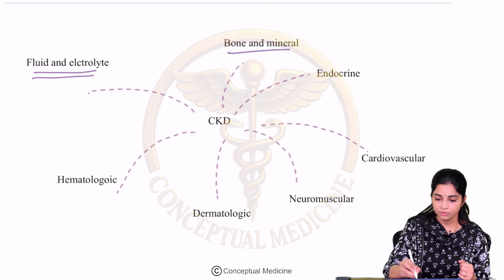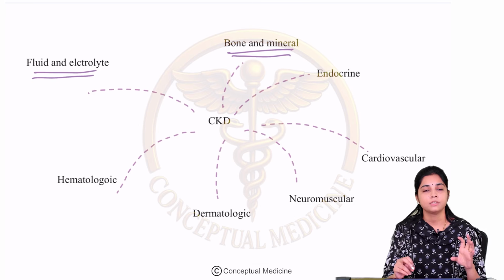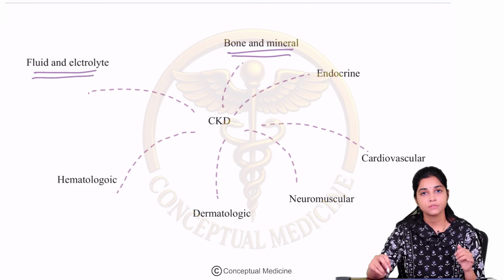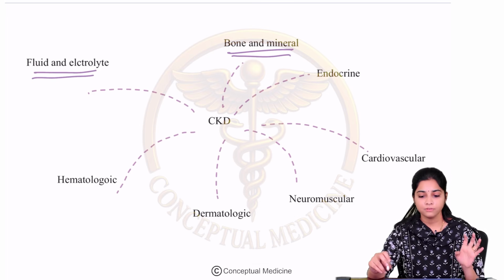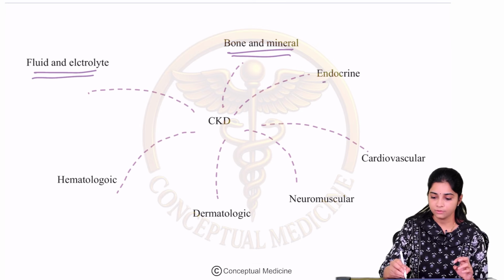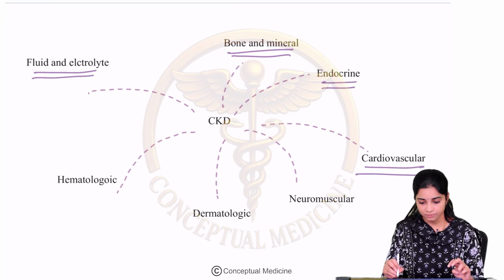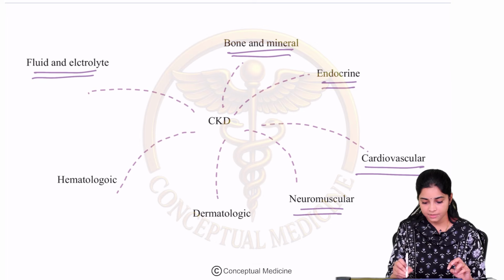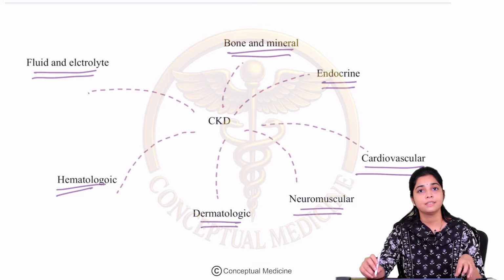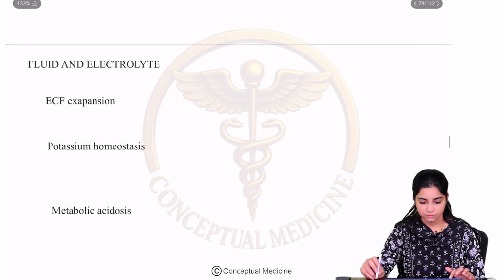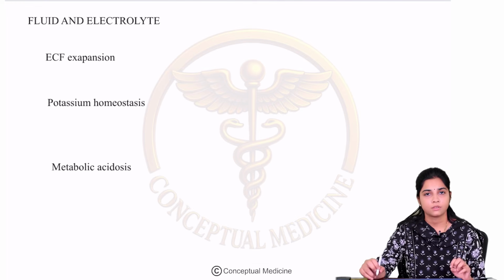Then bone mineral disease. Calcium and phosphorus metabolism is very important in the maintenance of your bone. Correct? So if the kidney is not functioning properly, you can have varied types of bone and mineral diseases. Then you can have various endocrine manifestations, various cardiovascular problems, neuromuscular problems, dermatologic and hematologic problems as well. So we'll be looking at each of these domains separately. So let us understand the fluid and electrolyte imbalances which can be seen associated with chronic kidney disease.